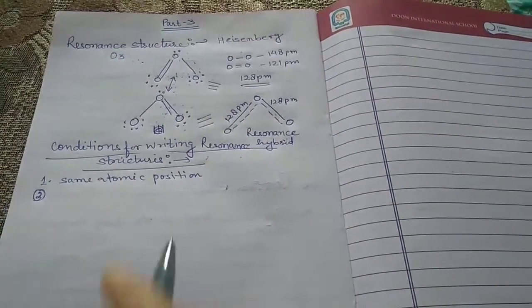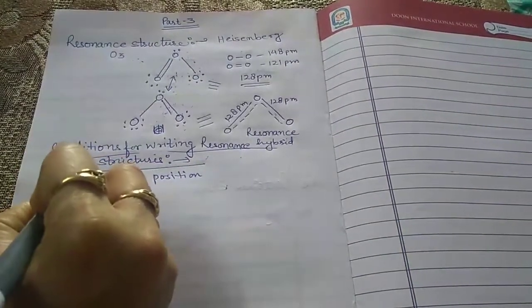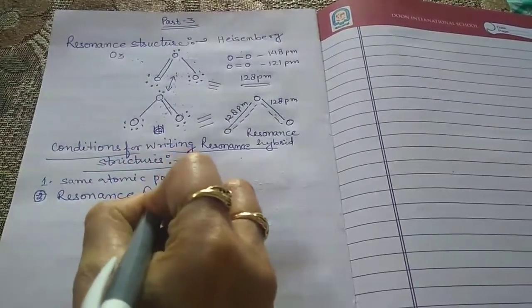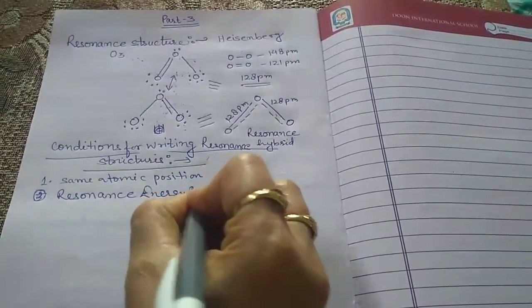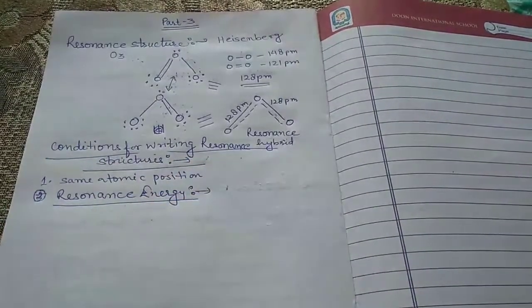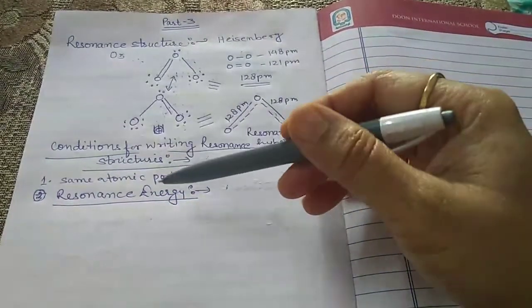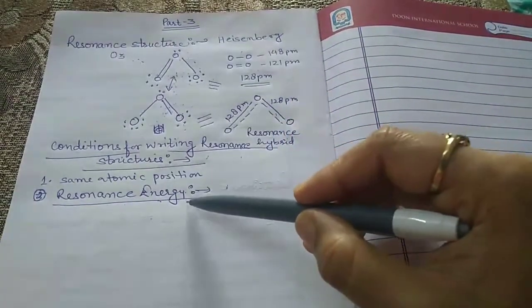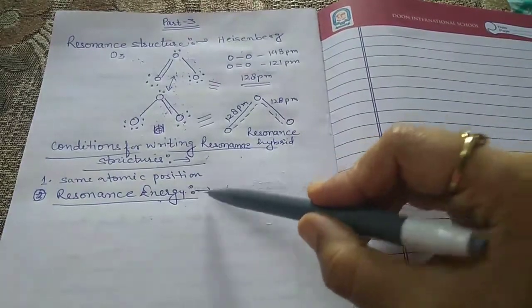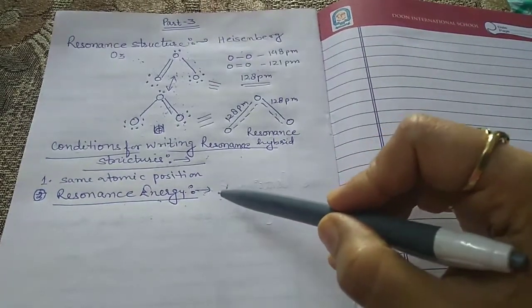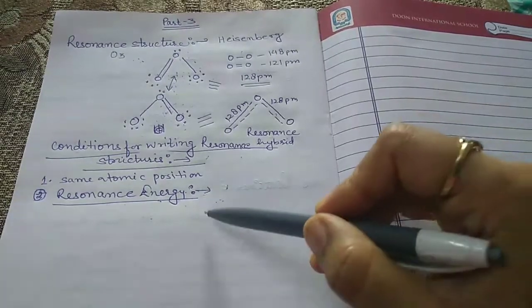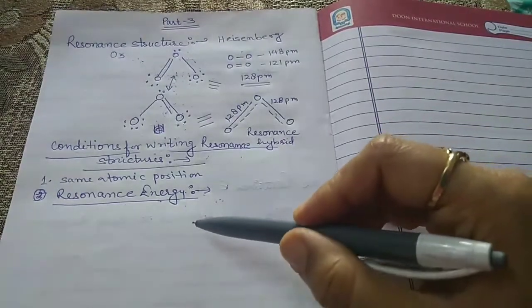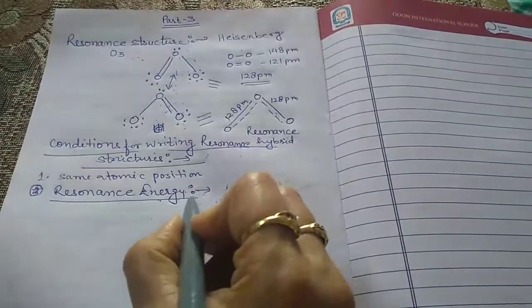Now let us talk about resonance energy. Resonance energy is the next topic. It is a difference. Resonance energy is the difference between the actual bond energy of the molecule and that of the most stable of the resonating structures. So there is a formula for the resonance energy.